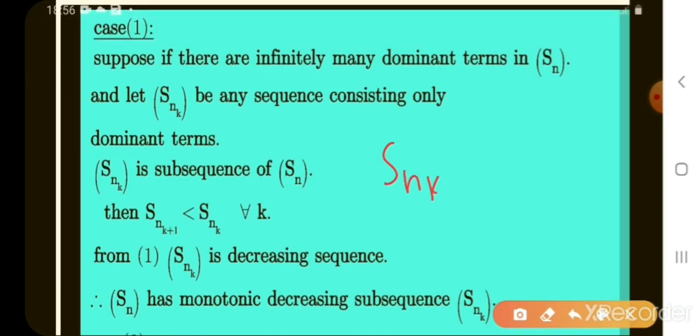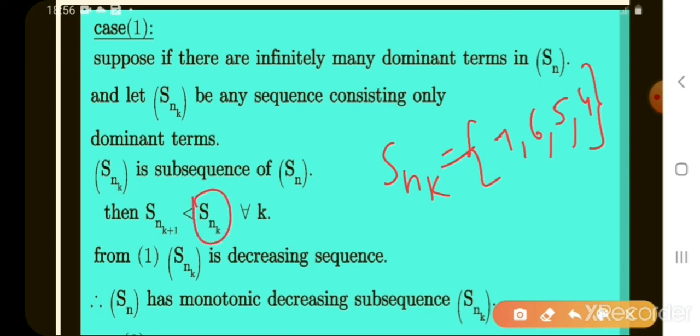S_nk is a sequence of dominating terms. What are the dominating terms? 7, 6, 5, 4. Here, S_nk is made up of all these dominating terms. What is the dominating term here? 7 is the dominating term, so the remaining elements are less than this dominating term.